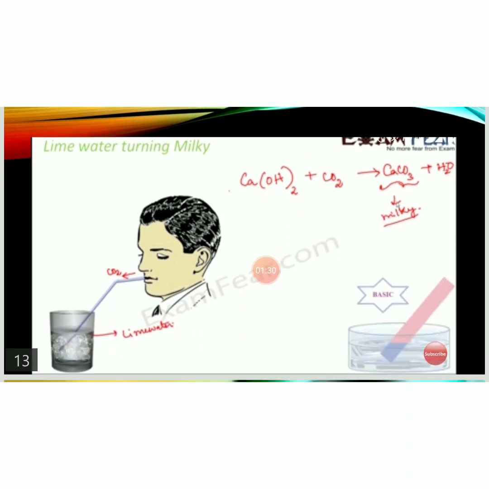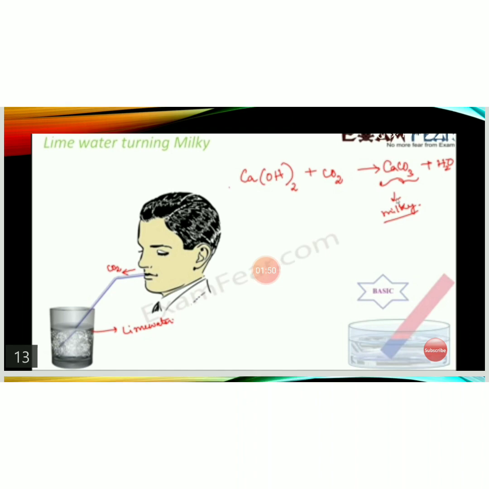Let's take another interesting example here. See the picture. You just take a glass and put lime water in the glass. This lime water is not lemon water, but it is calcium hydroxide. See the formula here, Ca(OH)2. And just take a straw and breathe out. So what do you breathe out? We generally breathe out carbon dioxide. So we breathe out carbon dioxide into this lime water.